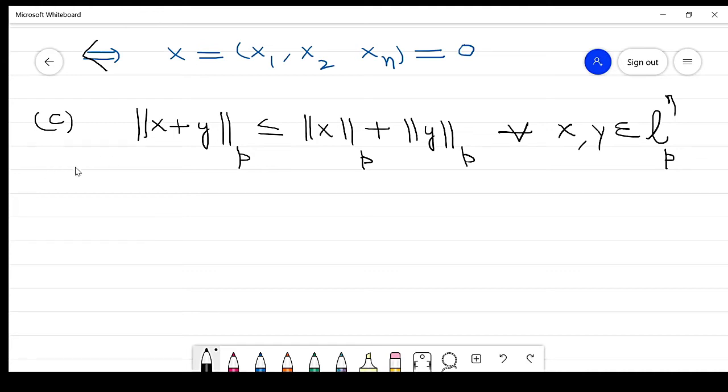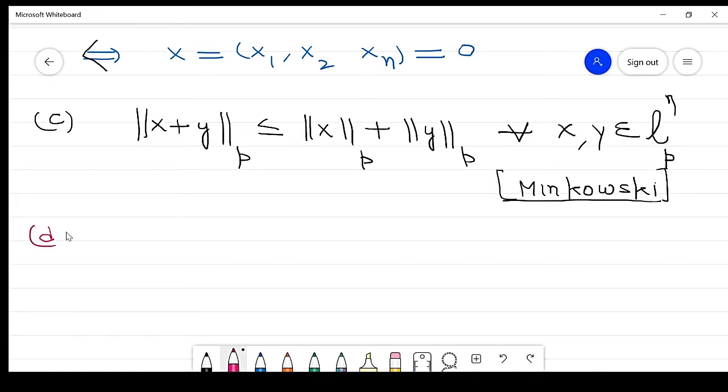So this is the triangle inequality that we already proved, which is called the Minkowski inequality. With the help of Minkowski, we prove the triangle inequality. Clear? So this is the Minkowski inequality that we proved in the previous result.